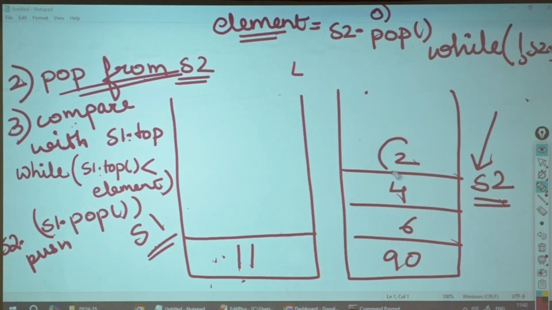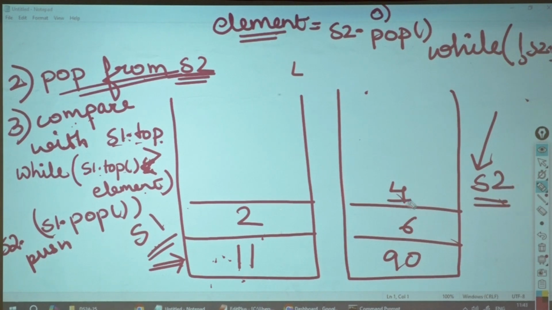Now I will pop this. I am going to pop. Compare it with S1 dot top. If S1 dot top is less than element. Okay. So now my S1 dot top is greater than the element, or here I have to say greater. If S1 dot top is greater than this particular element, then what should I do? Push this thing directly.